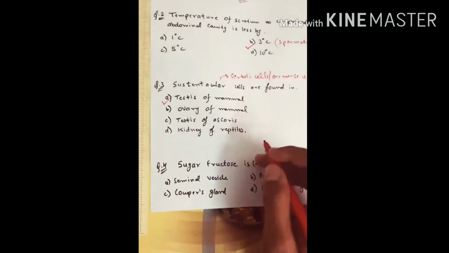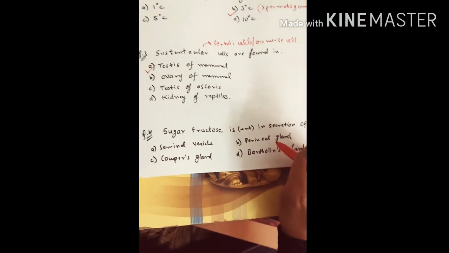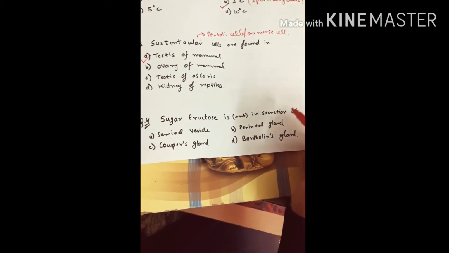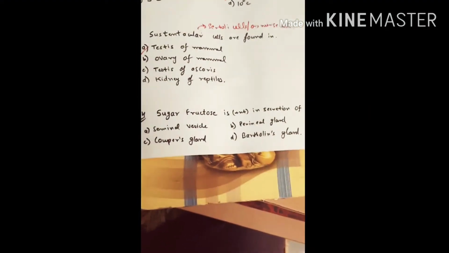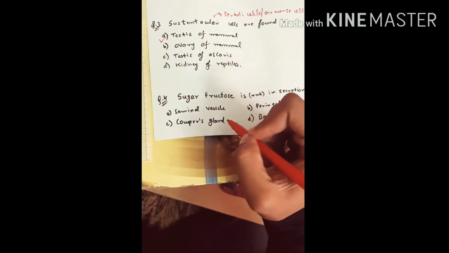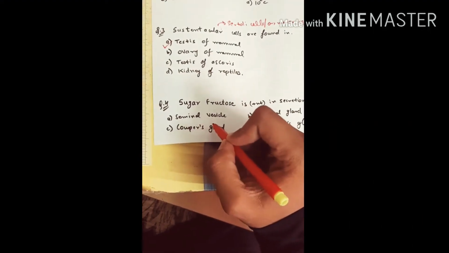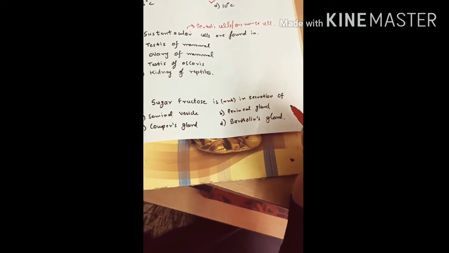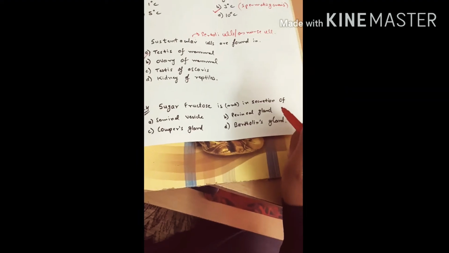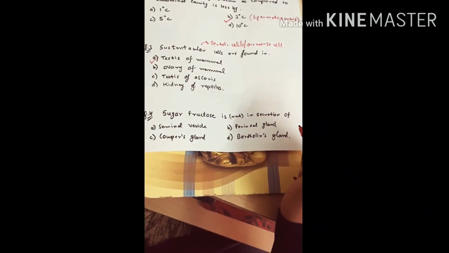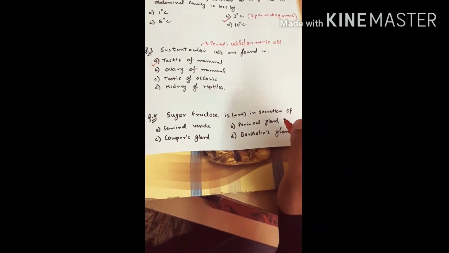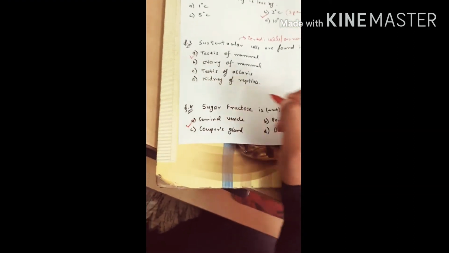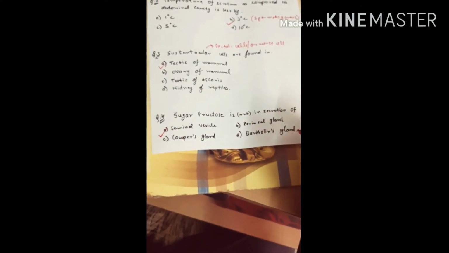Okay, so our next question is sugar fructose is present in secretion of. The options are seminal vesicle, perineal gland, Cooper's gland, and last option Bartholin's gland. So the correct answer is option A, which is seminal vesicle.